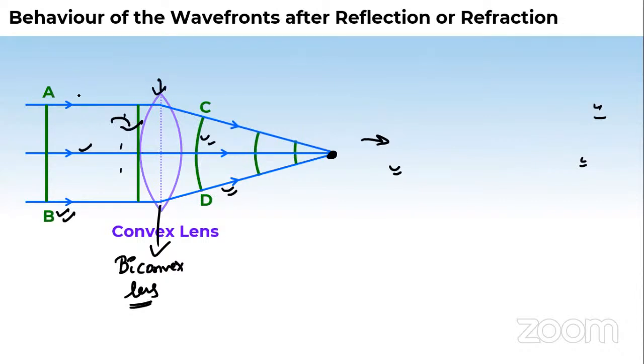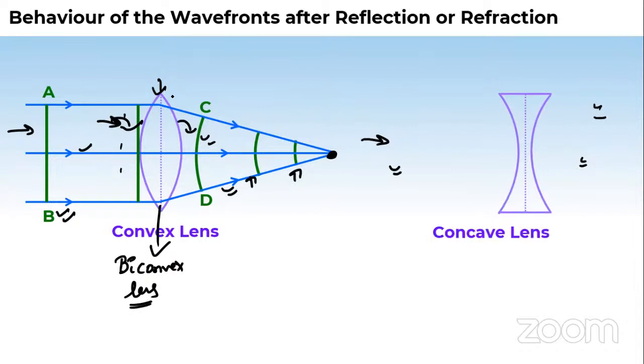When this planar wavefront passes through this convex lens, remember what is happening. The initial one is the ray picture. Now this is the wavefront picture. The wavefront picture explains that when this AB wavefront passes through the lens, on the other side it will show you this diagram. This is how the wavefront changes. It was planar, now it becomes spherical or circular. The planar wavefront passed through the lens, and on the other side it is now a circular or spherical wavefront.